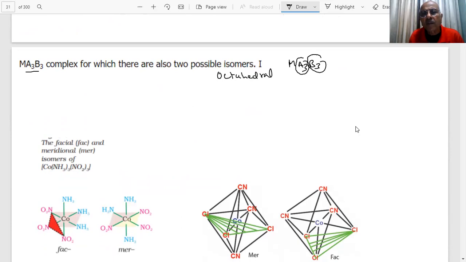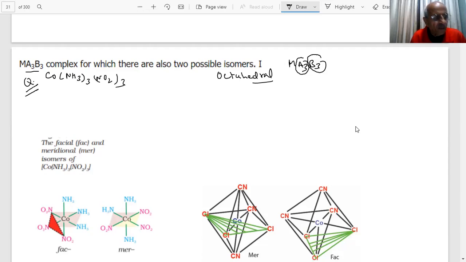Octahedral. In this case, students, instead of cis and trans, we have 2 special isomers. They have been asked in the paper. What type of isomer is shown by Ma3B3? An example of that is Co(NH3)3(NO2)3, students. This question was given.